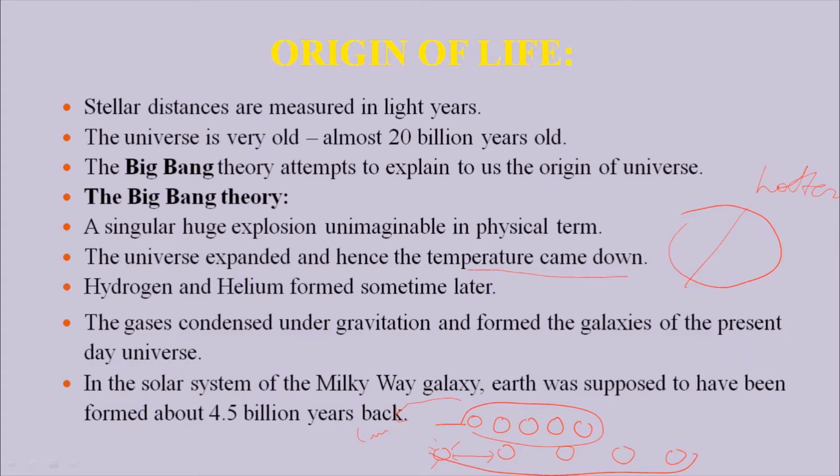As they are cooling, this cooling gives rise to two gases. One is hydrogen and the other is helium. These two gases formed very late, not in the starting phase. When the planets are cooling down, they start releasing gases, because we know that if we heat an iron bar and keep it for cooling, the heat is released in the form of energy.